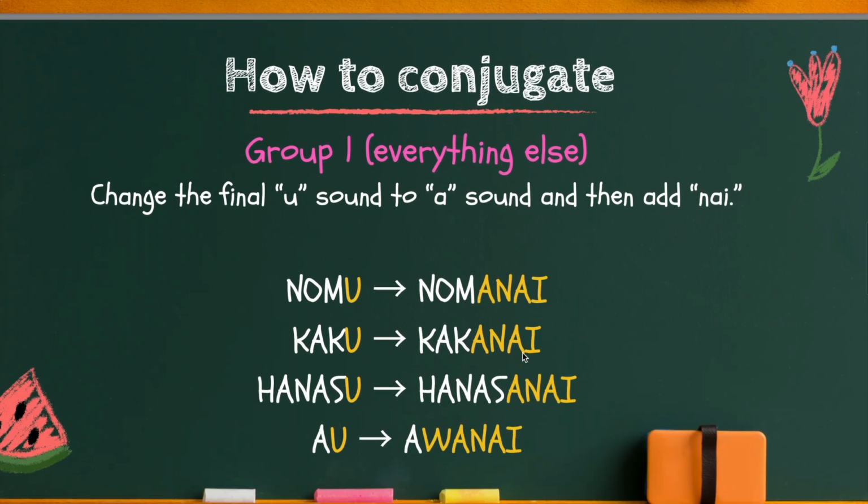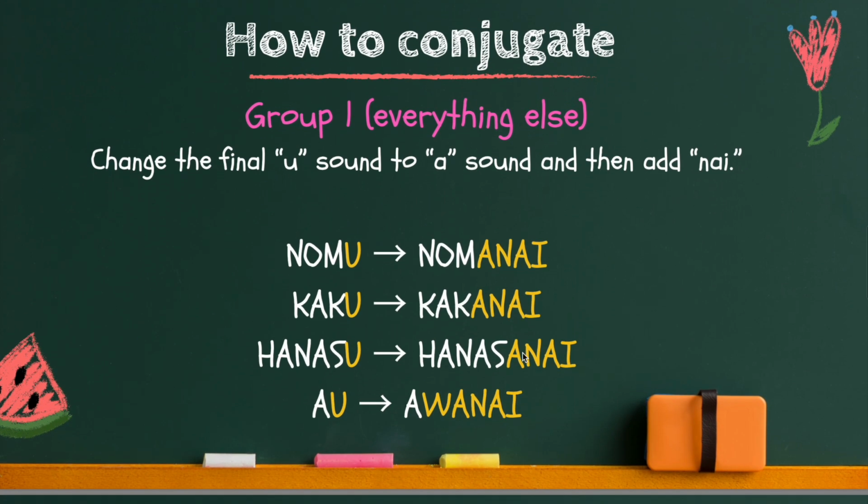And unlike te form, there is only one rule, which is this. For group 1, change the final u sound to a sound and then add nai. For example, nomu to drink, this is group 1 because it's not iru eru ending and it's not group 3, so it should be in group 1. So it says change the final u sound to a sound.